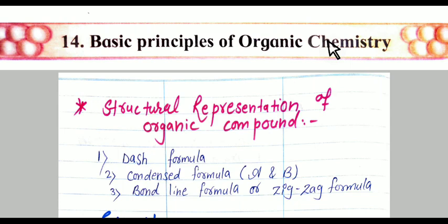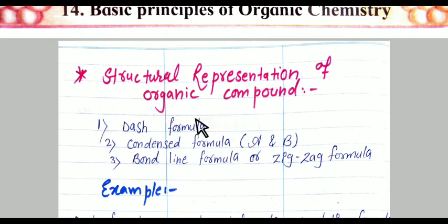To study the different types of compounds which are made by carbon atoms, we first have to study the structural representation of organic compounds. In structural representation of organic compounds, we have to study the dash formula, the condensed formula, which is divided into two, A and B, and the bond line formula, which is also known as the zigzag formula.